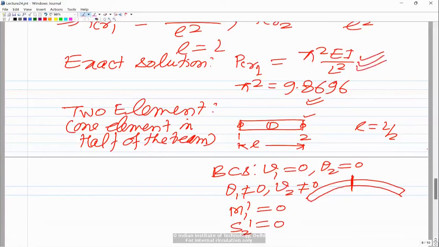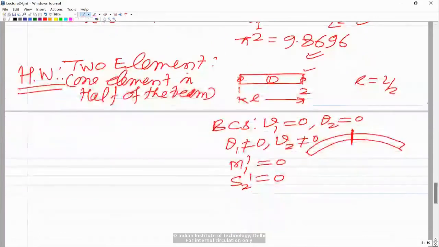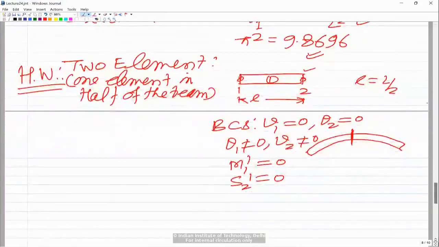So this you try to complete. This is like a homework problem, so you have to do this part on your own. That's the single element solution. I have already given you the boundary conditions. So essentially you have to take the second equation and third equation. Earlier we were taking second and fourth. Now because we are modeling only from the left end to the center of the beam, the non-zero degrees of freedom are theta 1 and v2. So we take the second and third equation, take the coefficient matrix, equate its determinant to 0, and you will get the critical buckling load.